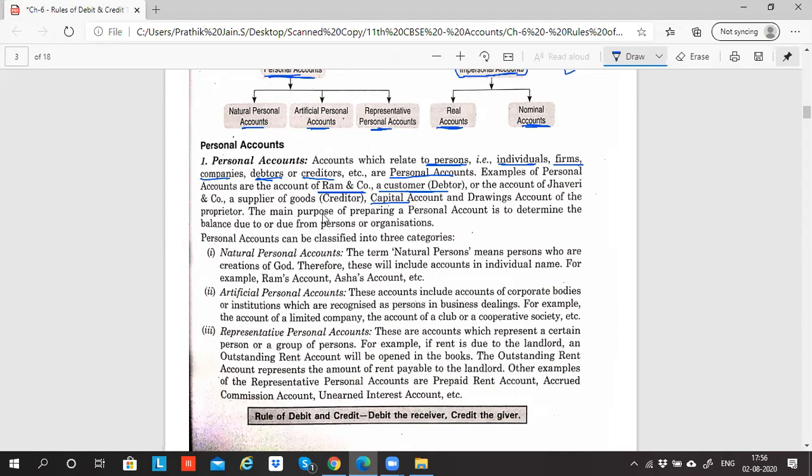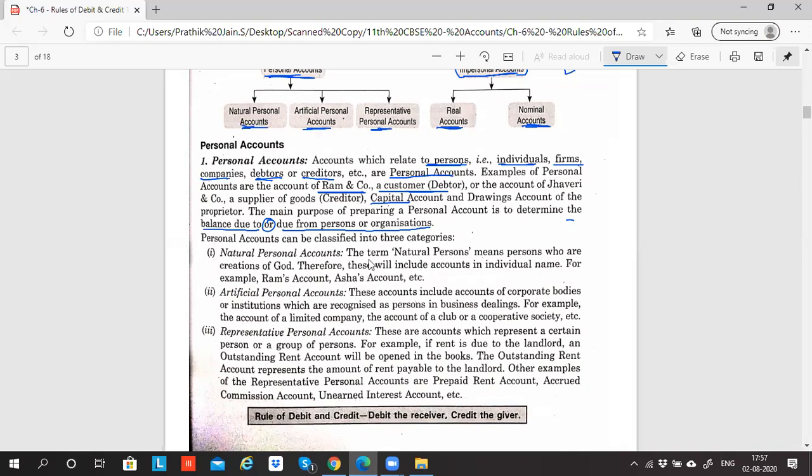Okay, the main purpose of preparing the personal account is to determine the balance due to, how much balance should I pay to that person, or how much is due from that person or organization. The ultimate purpose of this personal account is to determine how much the business has to pay them or how much the business has to recover from them. From whom? From two kinds of people. One is natural personal account, one is artificial personal account.